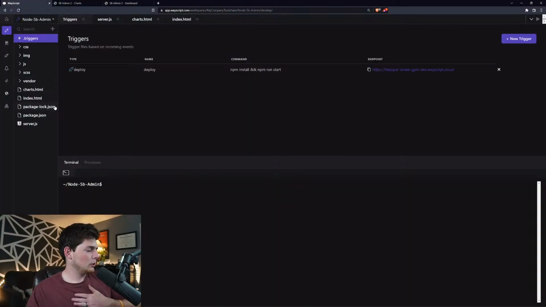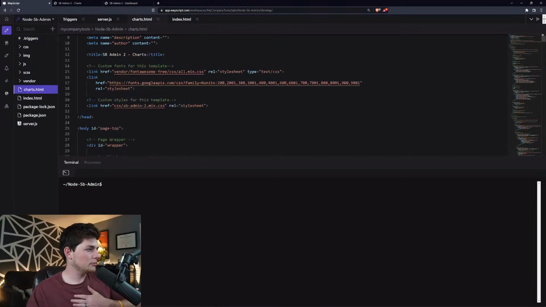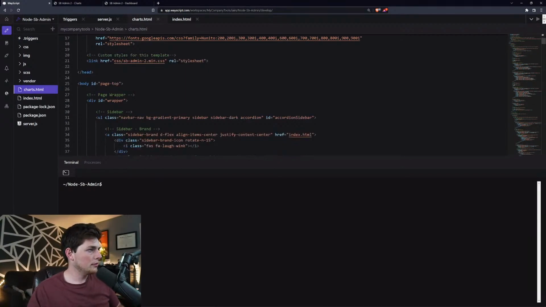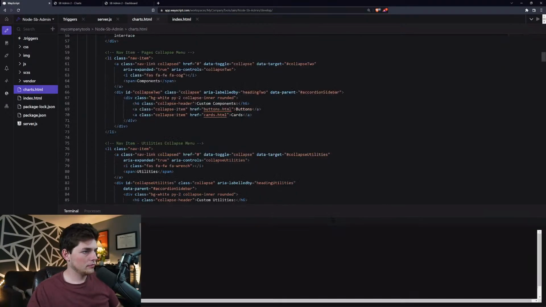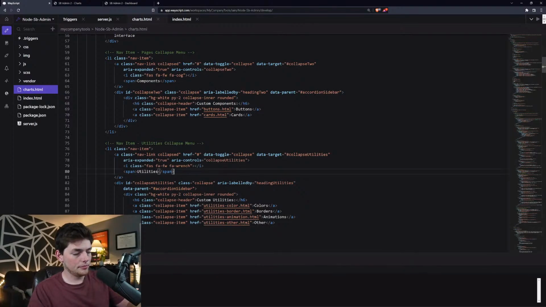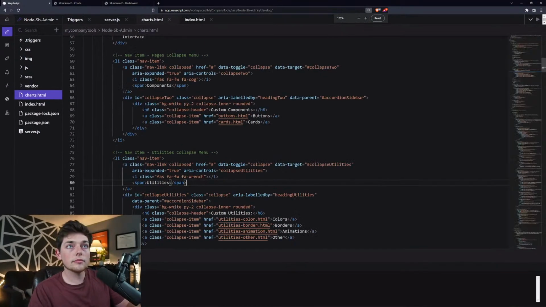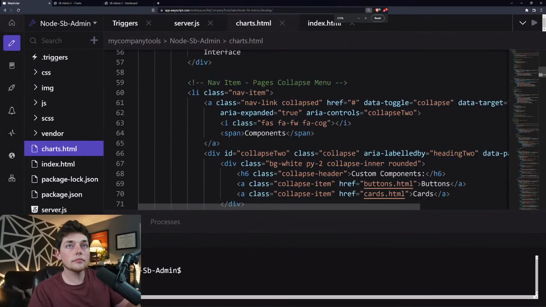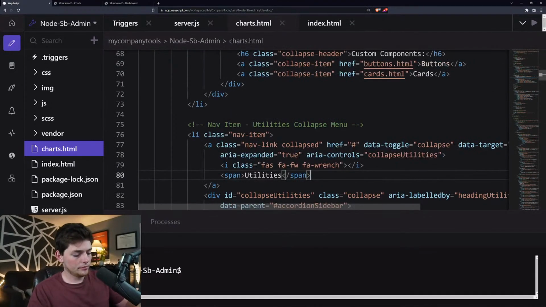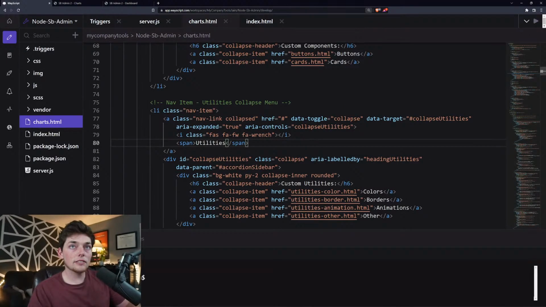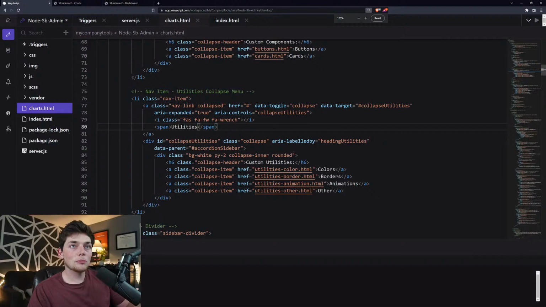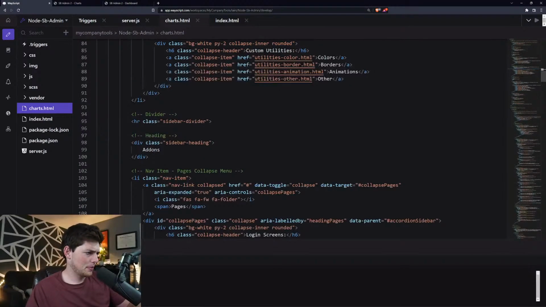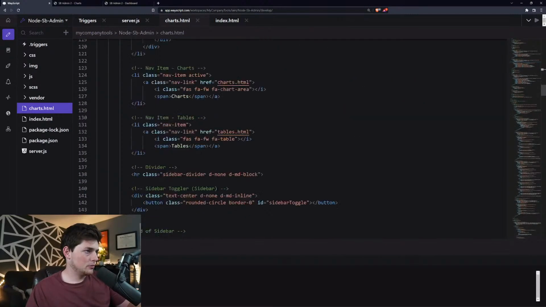So we have an issue in my bar chart. We'll go to our charts.html. Pull that back down a little. Difficult to make it big enough to see, but small enough to scroll through. All right. So bar chart.